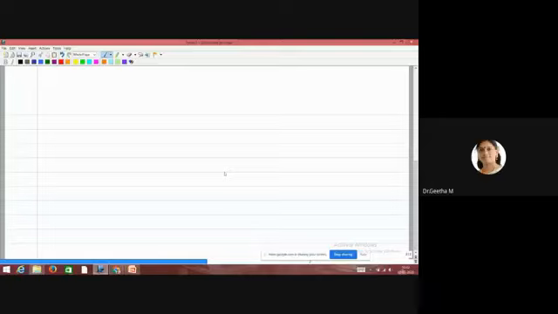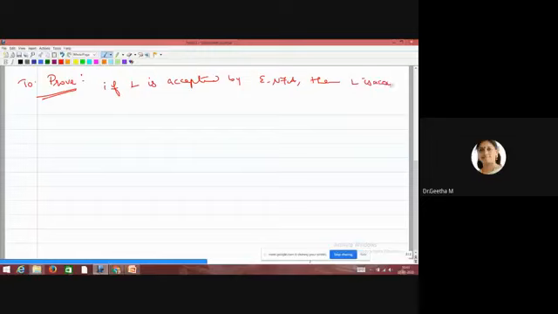Then coming to the theorem proving. What you want to prove is that if L is accepted by NFA with epsilon, then L is also accepted by NFA without epsilon. This is what you want to prove.